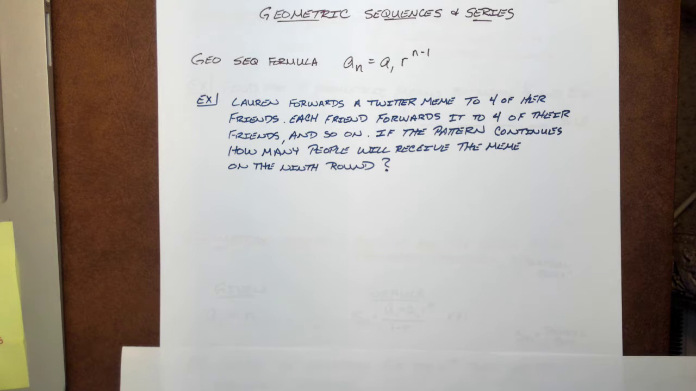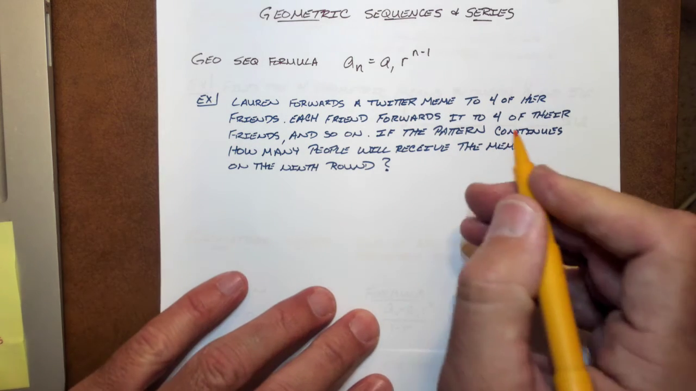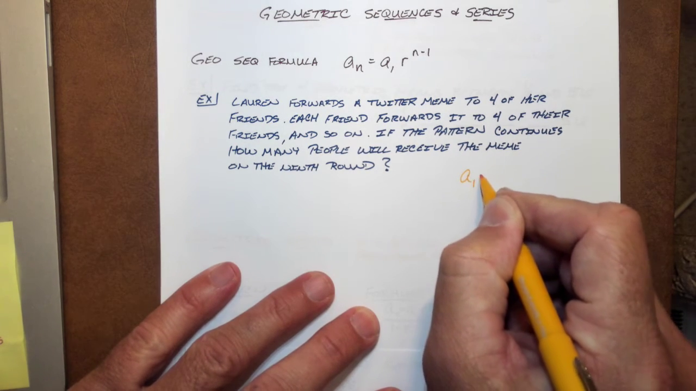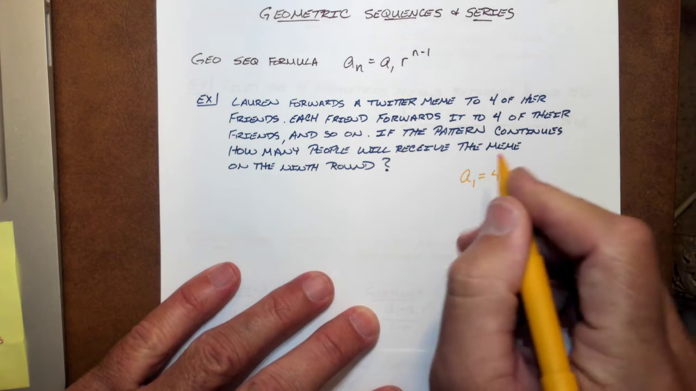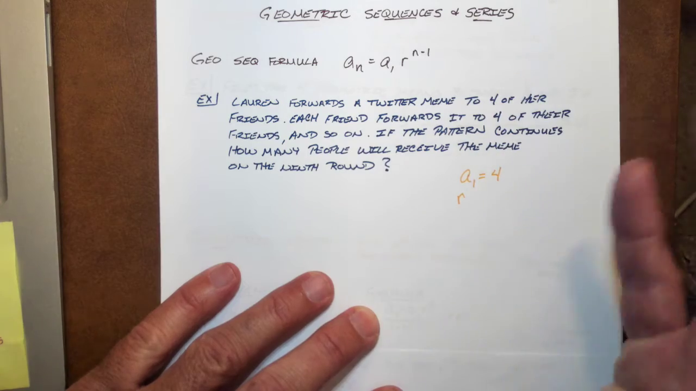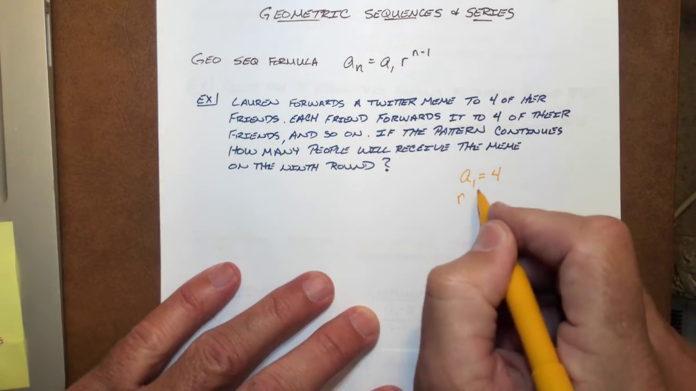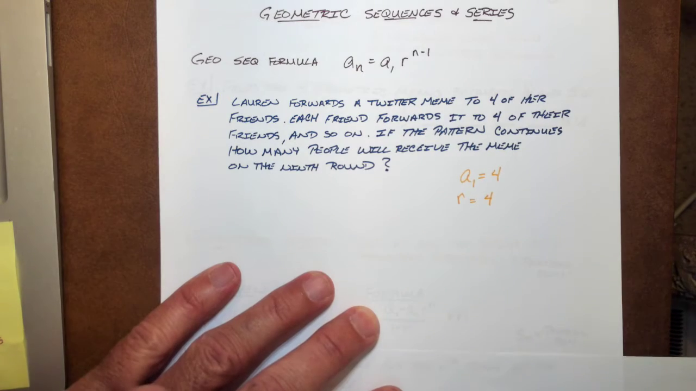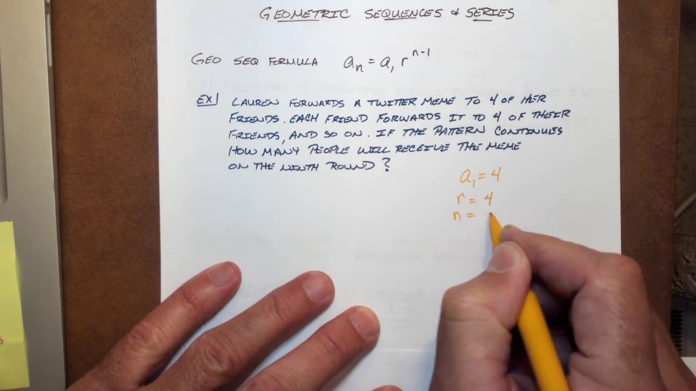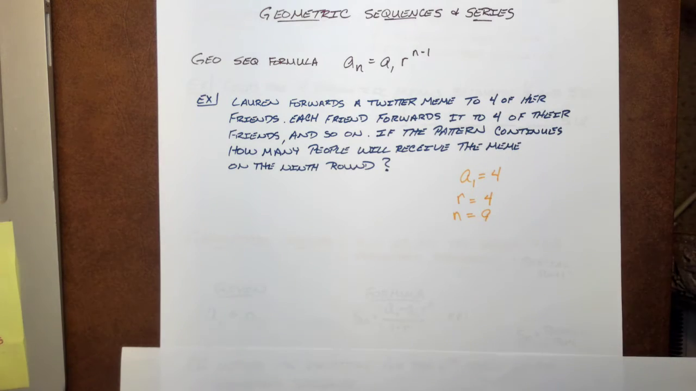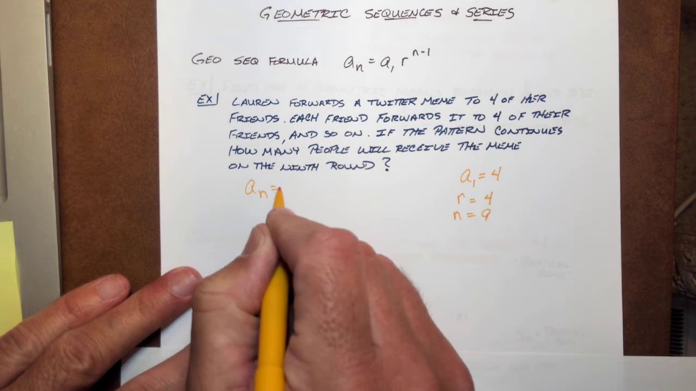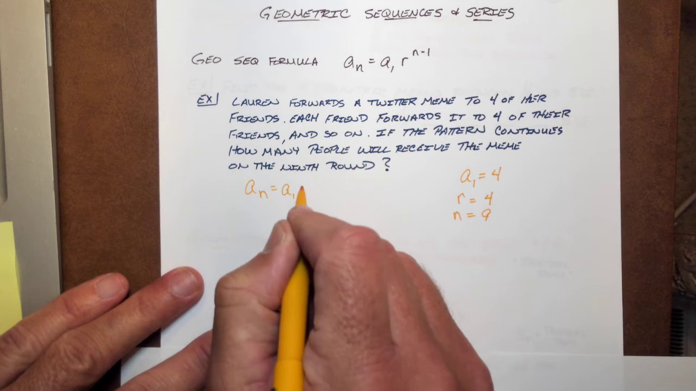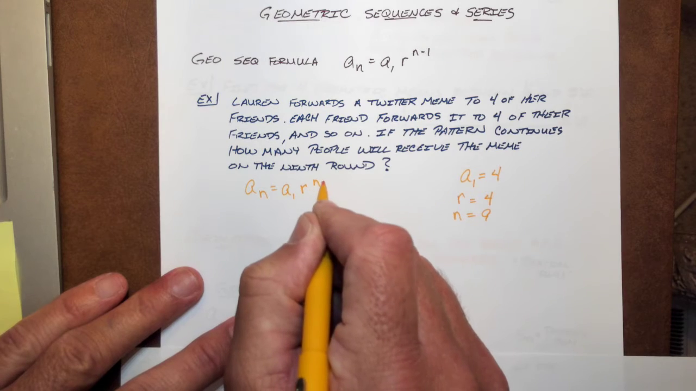First off, we want to label everything we got. It's going to be a geometric sequence as we do this. So we have a sub 1 equal to 4. Each person is doing this for 4 friends. So r is equal to 4, and we want 9 rounds of these forwardings going on, so n is 9. Our formula: a sub n equals a sub 1 times r to the n minus 1 power.